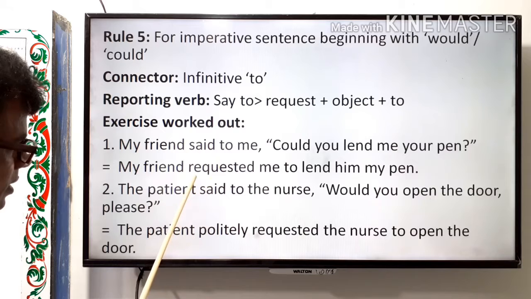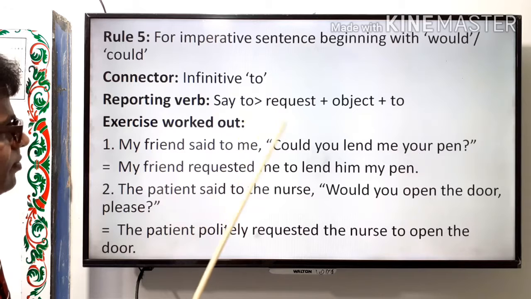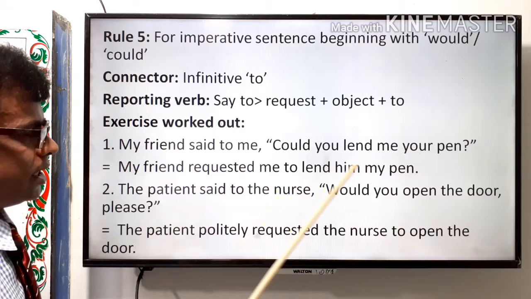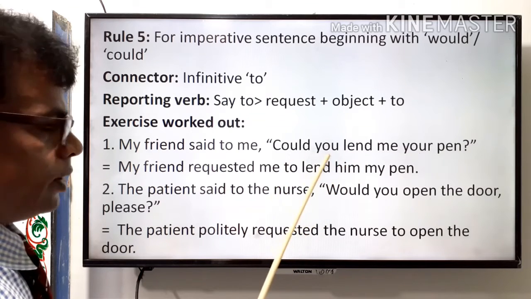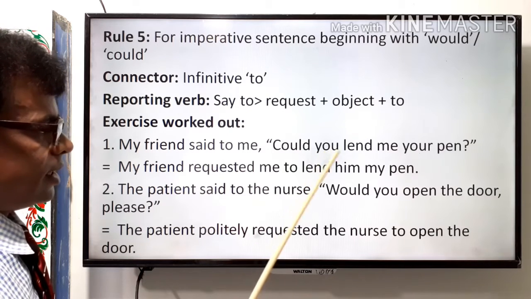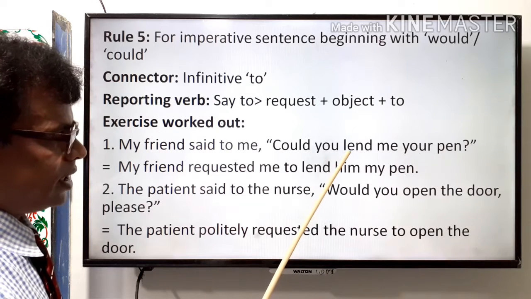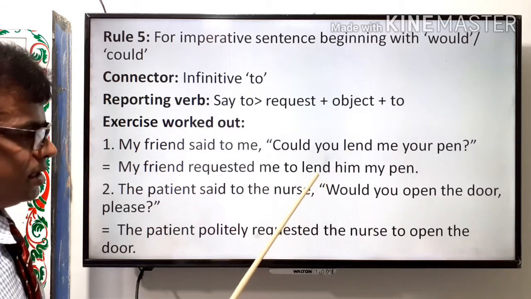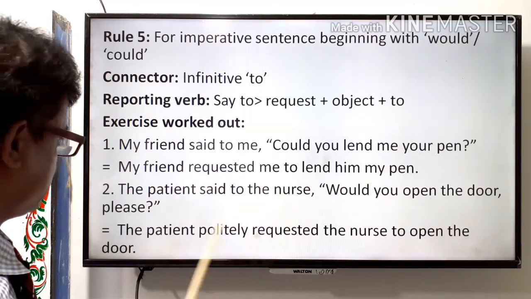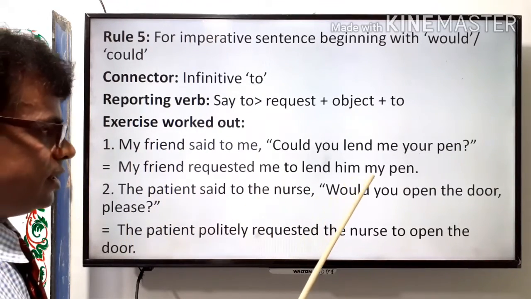Said to is changed into the verb requested, then the object me, and the connector infinitive to, and then could you, the modal verb could plus subject are omitted, and the rest of the sentence begins with the finite verb lend, which is used after the infinitive to, after the connector infinitive to here. So, the solution is my friend requested me to lend him my pen.